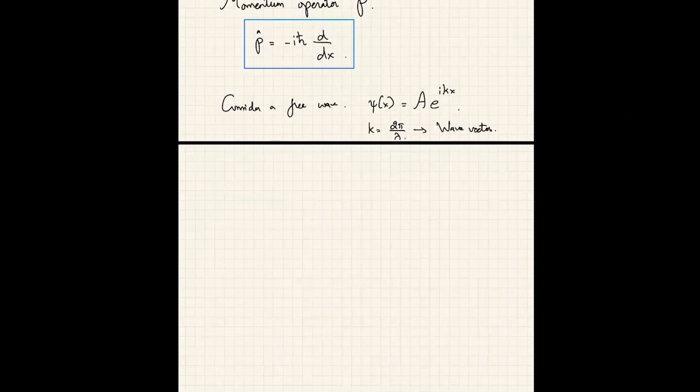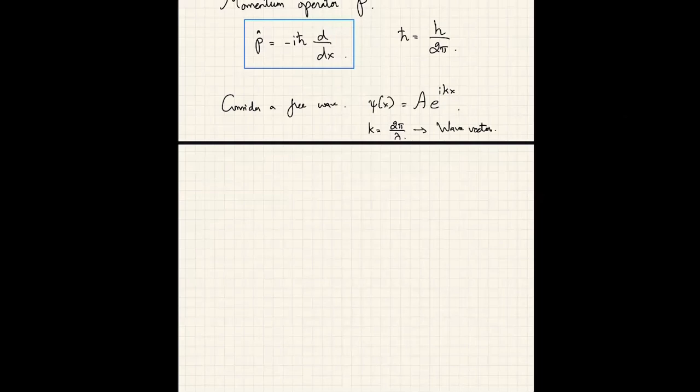By the way, h bar is called the reduced Planck's constant. It is Planck's constant h divided by 2 pi. This combination occurs a lot in physics, so it's given a special name, the reduced Planck's constant h bar. Okay. All right. Psi of x is A e to the i k x.